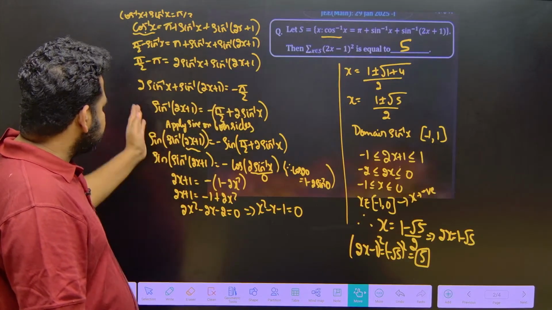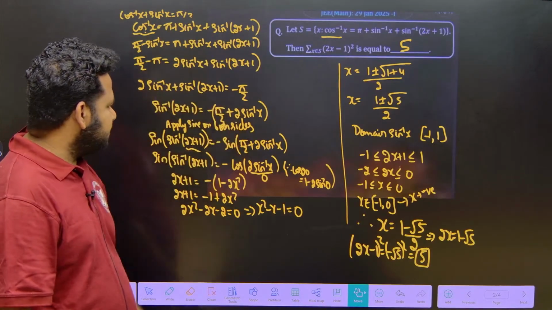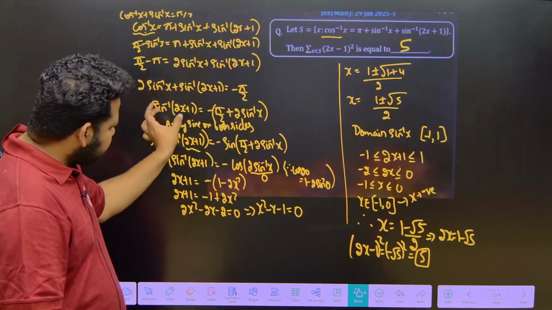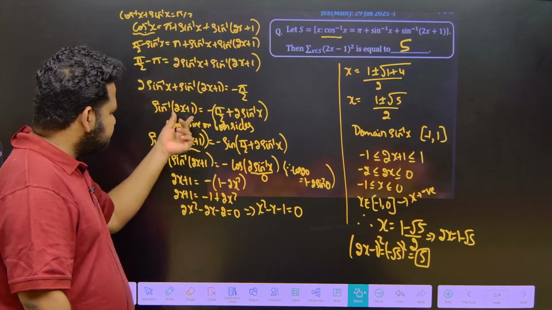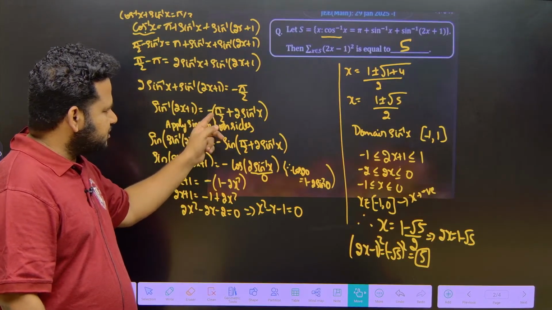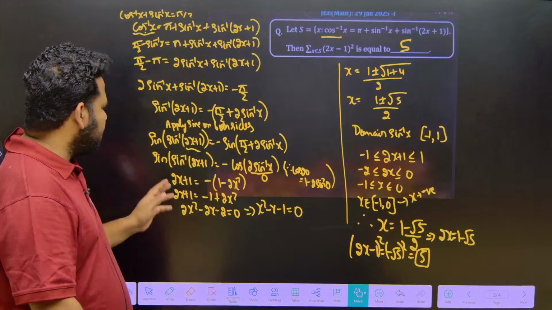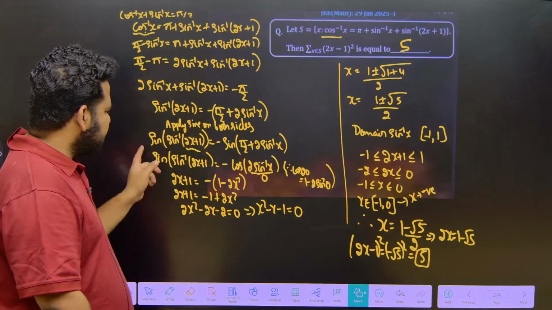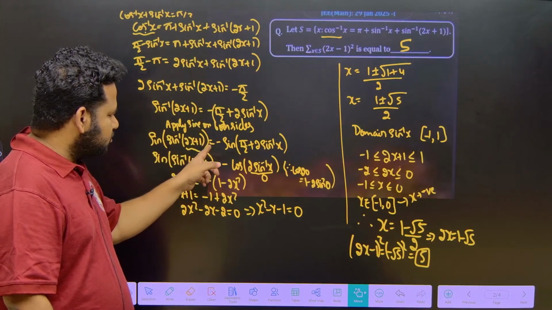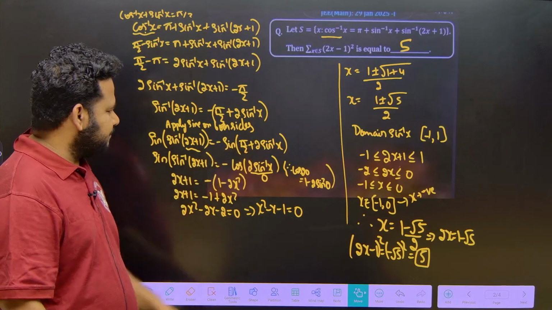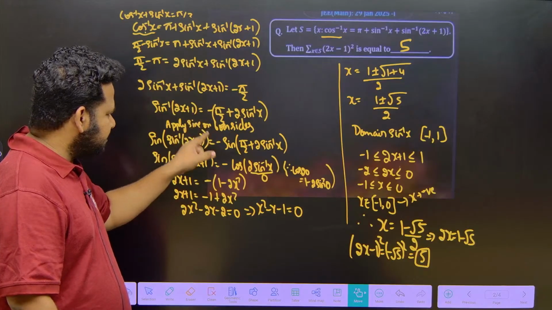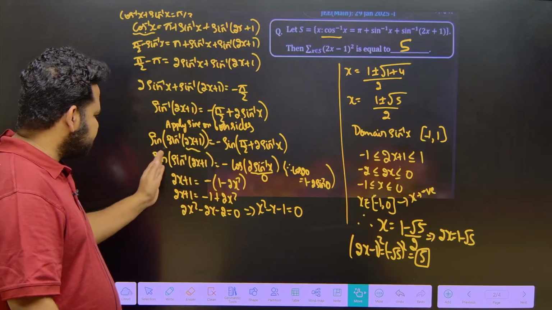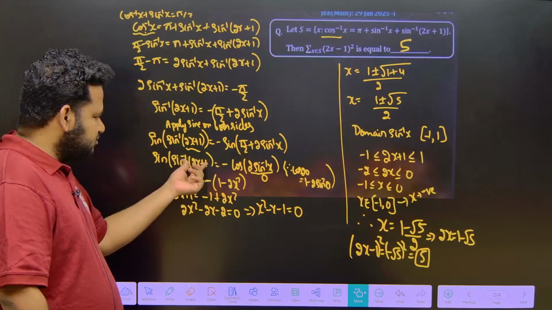Okay. Now I will send this 2 sin inverse of x to this side, so that I can get the values in terms of x. So this will become what? Sin inverse of 2x plus 1 is equal to minus, I have taken outside, pi by 2 plus 2 sin inverse of x. Now what I will do, I will apply sin on both sides. Sin of sin inverse of something is equal to minus sin 90 plus theta. Sin 90 plus theta is equal to cos theta. Okay, sin of minus theta is minus sin theta, so minus has come out. So sin of sin inverse of theta is theta.